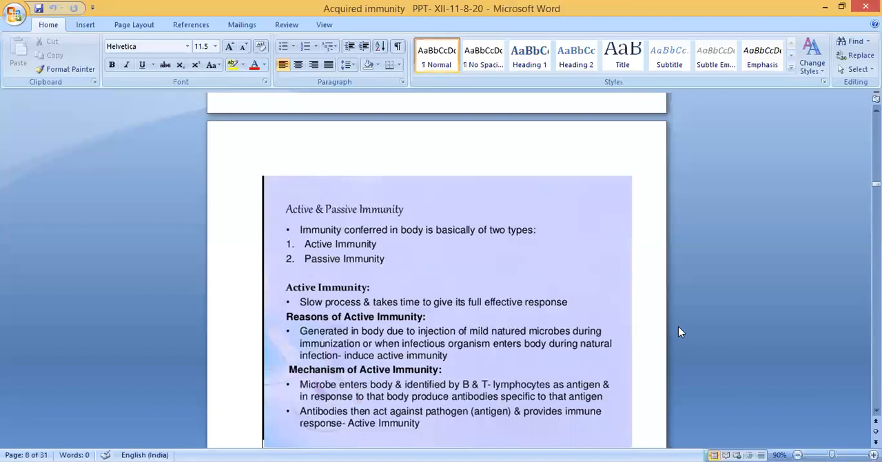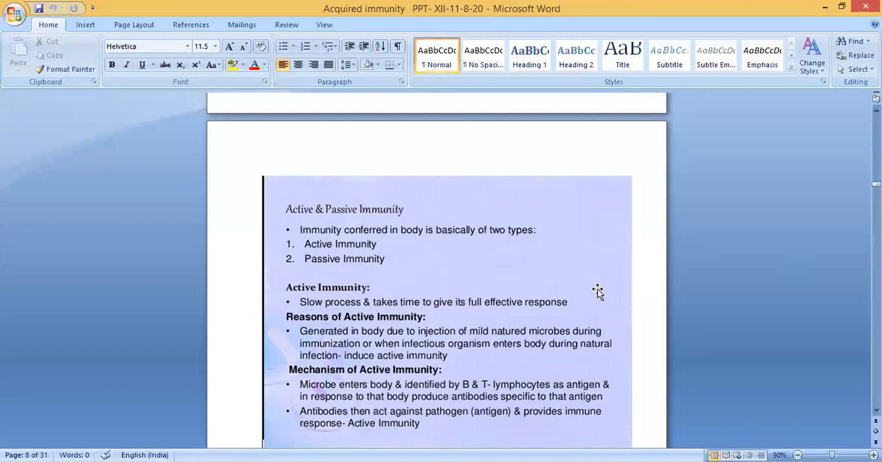The next one is active and passive immunity. Immunity conferred in the body is basically of two types, active immunity and passive immunity. What is the difference between active and passive? Active means it is a slow process. It takes time to give its full effective response. It takes a long time to get the proper response.